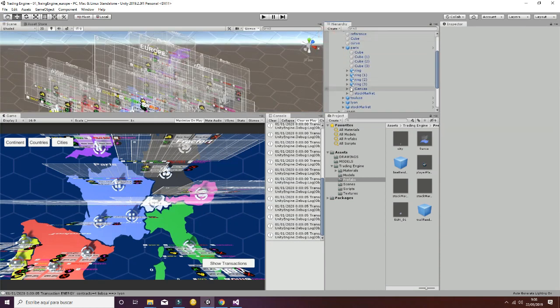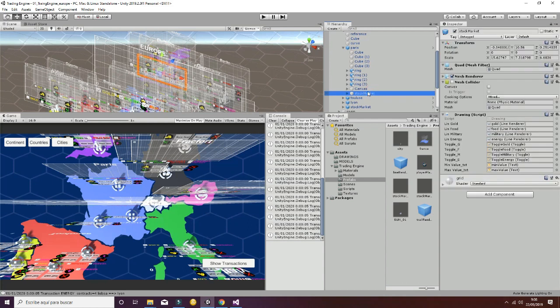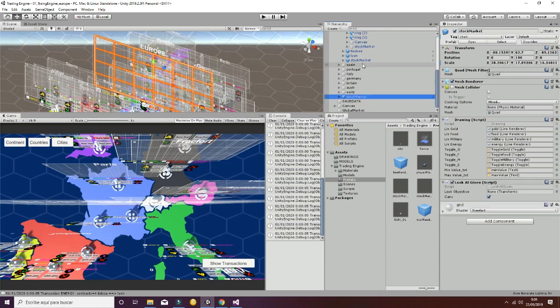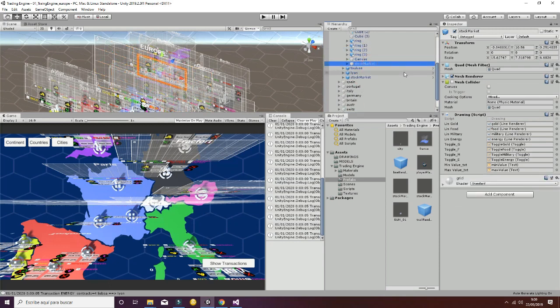So at each level, each city has a specific stock market, each country has a specific stock market, and finally the continent has a specific stock market that you can see here. So you can see the different levels easily by just opening the game objects. So this is how the structure works.